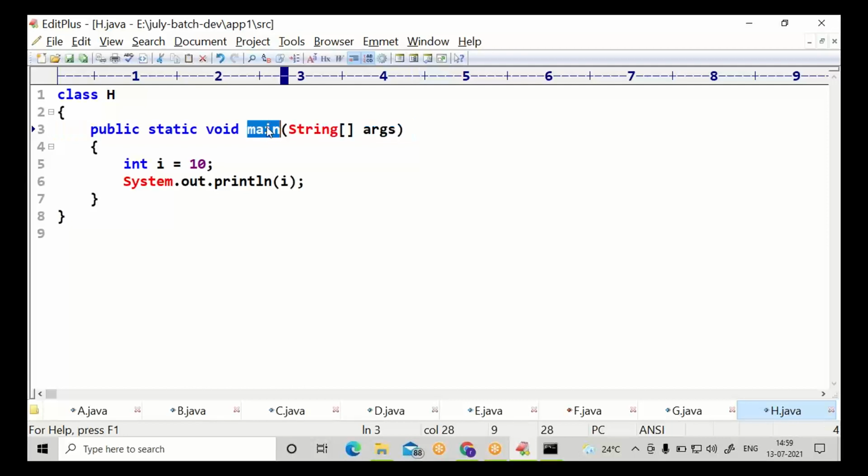Within the main only, we can keep using i. i's scope is main. i's visibility is main.